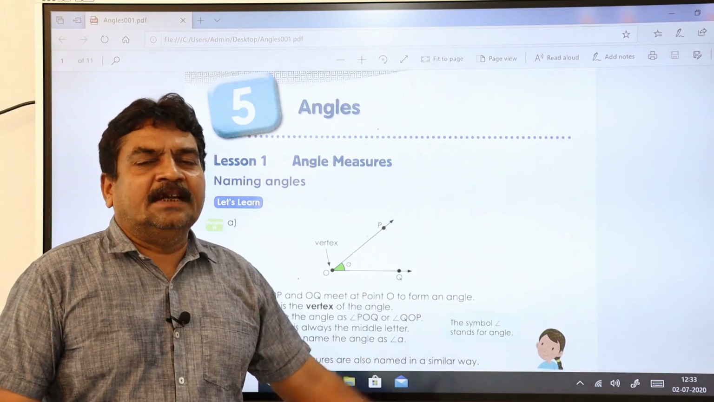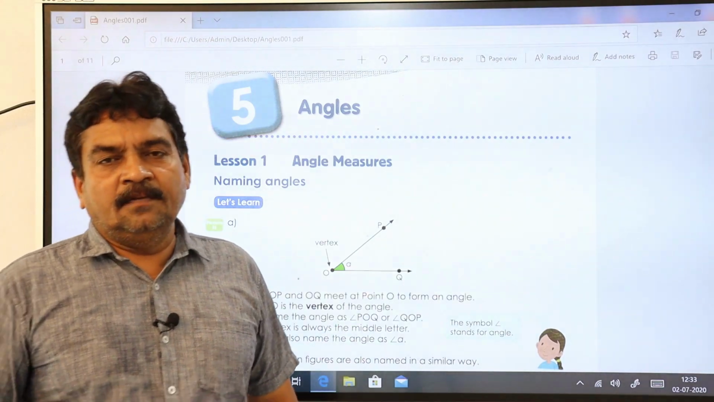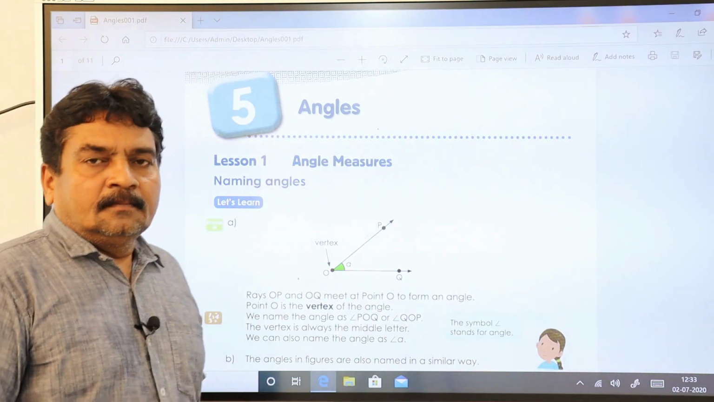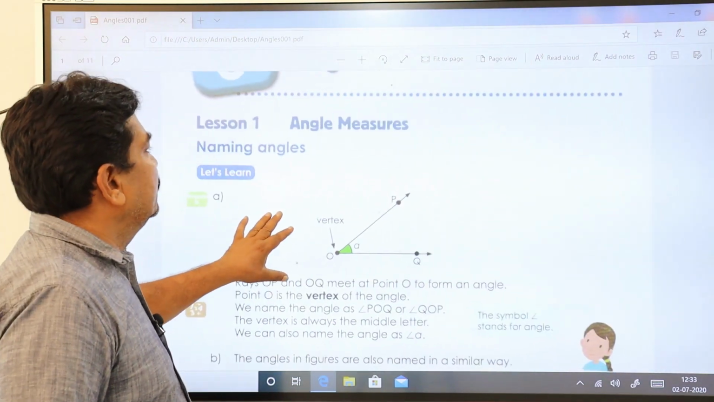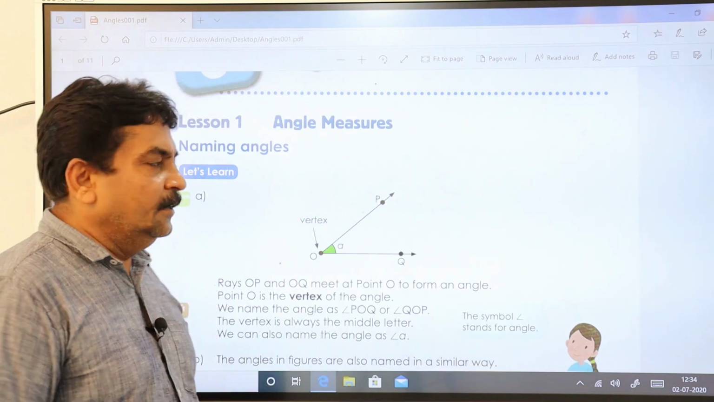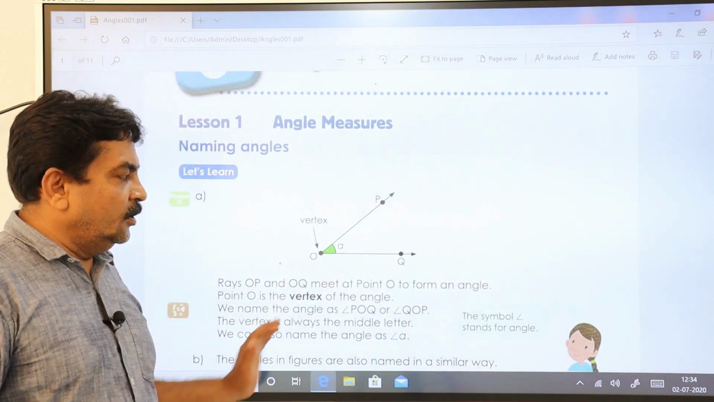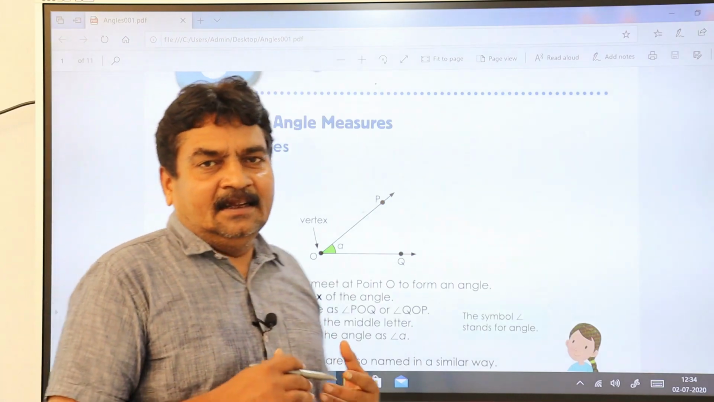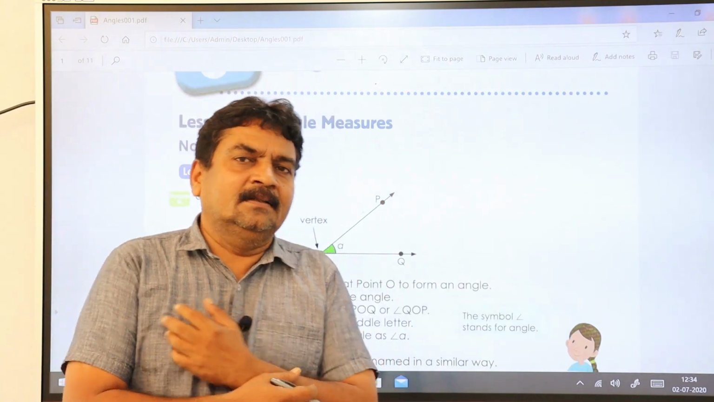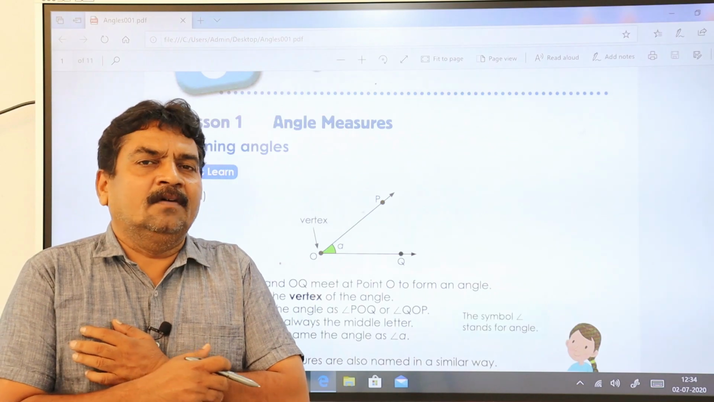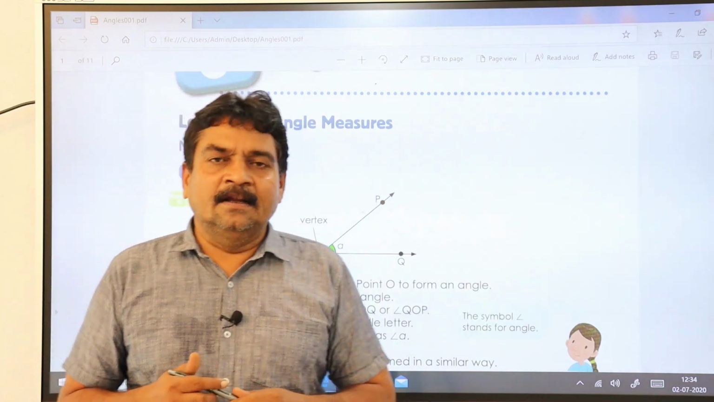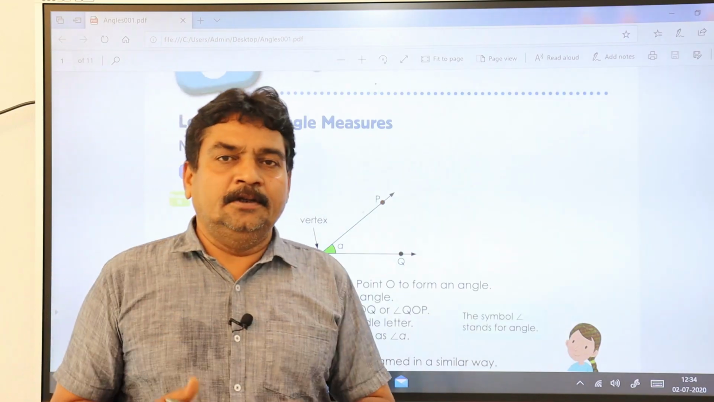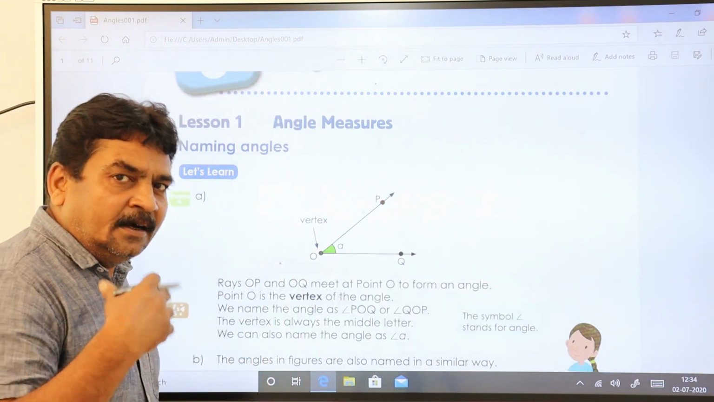This is your 5th chapter, as I told you, my dear 4th class students. Angles. The first one is angle measures. I'll just read it so that you'll come to know. When you study the basics, fundamentals, concepts, like what we have studied earlier, now your whole chapter becomes very easy for you. Okay, you can start understanding it.